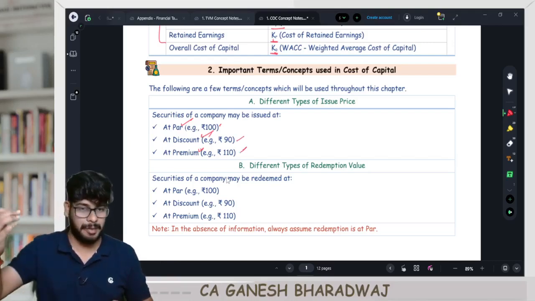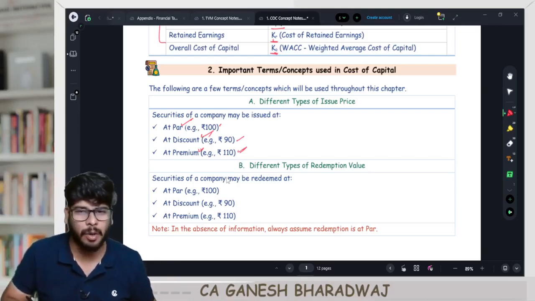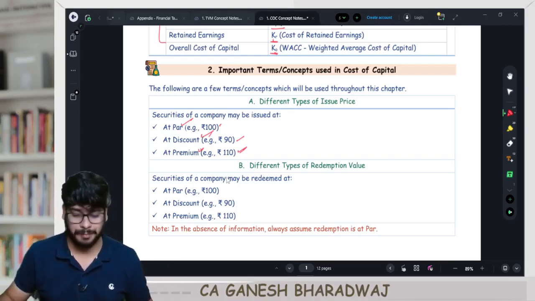Suppose they are charging a premium, that is the issue price is more than the face value. In that case, you call it as what? A premium. You guys know this, no? Yes? Fine. Then next one.